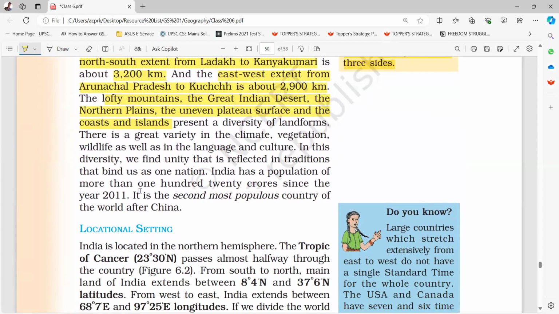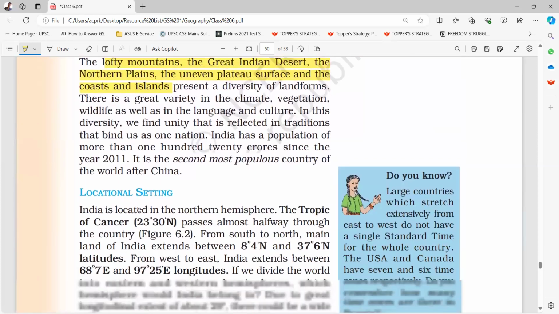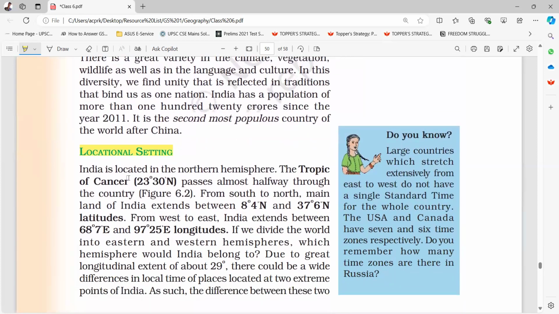India has a population of more than 120 crores since the year 2011. It is the second most populous country of the world after China. Locational setting. India is located in the northern hemisphere. The Tropic of Cancer, 23 degrees 30 minutes north, passes almost halfway through the country.